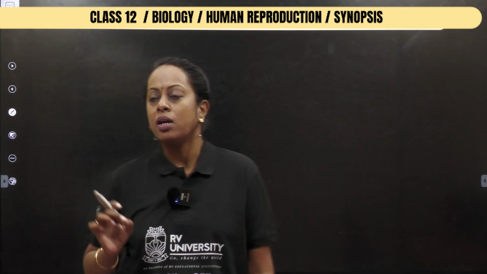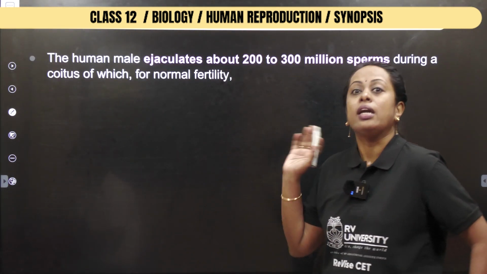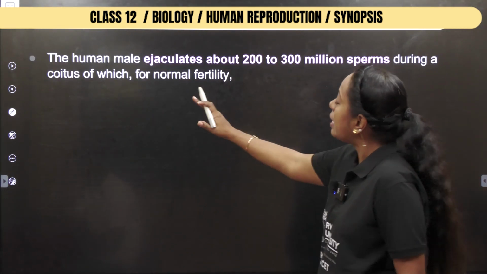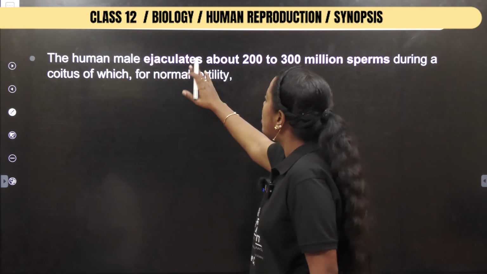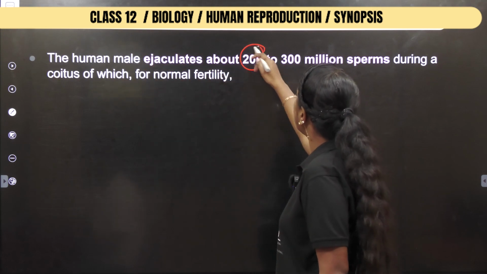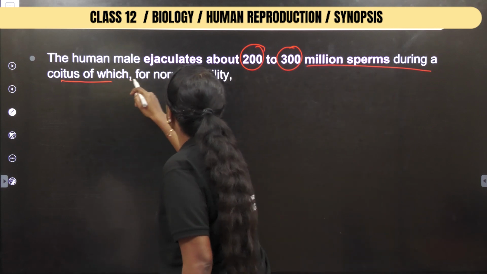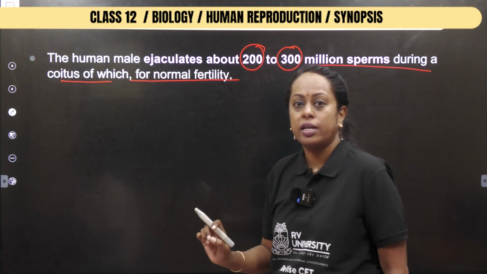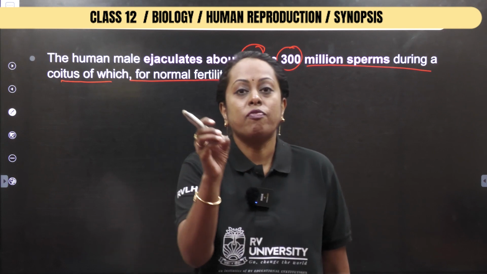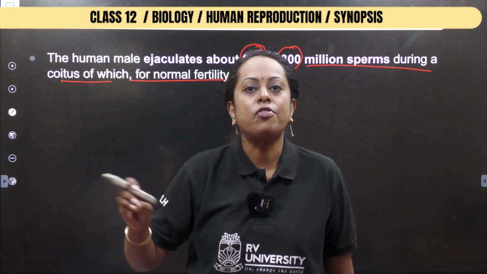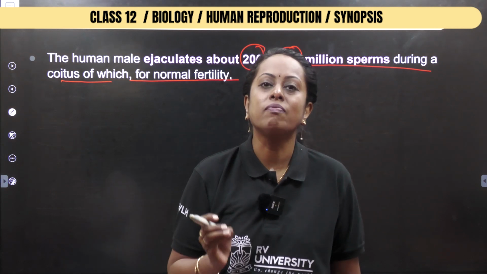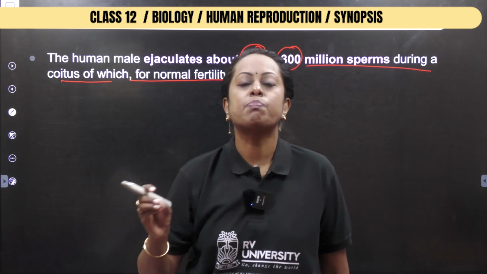Finally, your NCERT gives this particular sentence telling that the human male ejaculates about 200 to 300 million sperm during coitus, of which, for normal fertility, a minimum number is required. So the number is given. If the number is less than 150 million, I shall use a term called oligospermia.